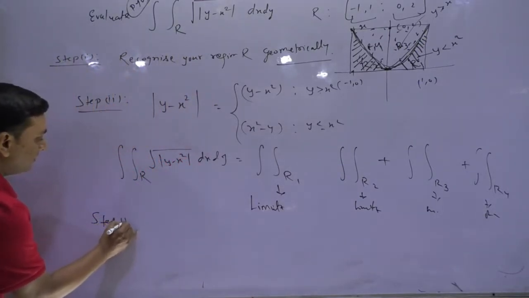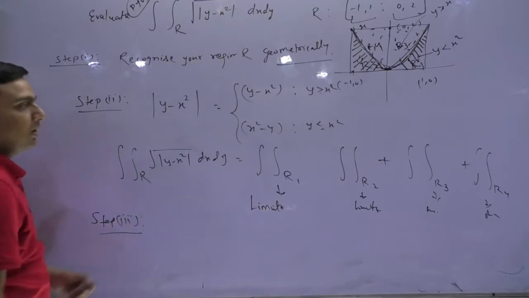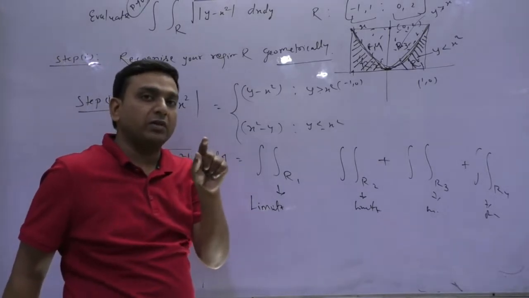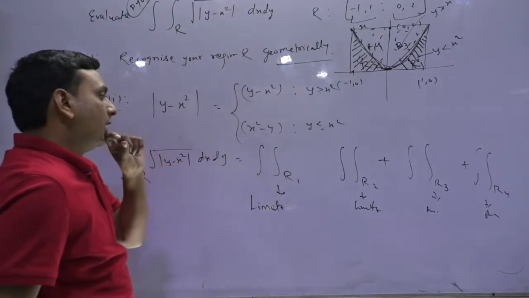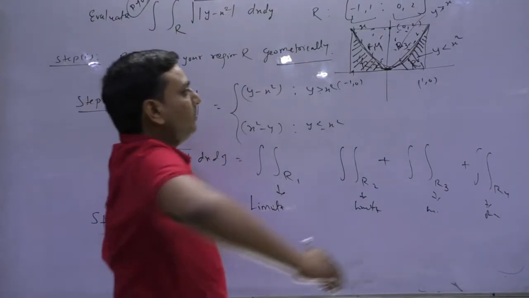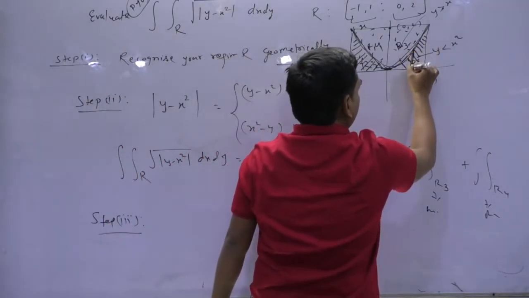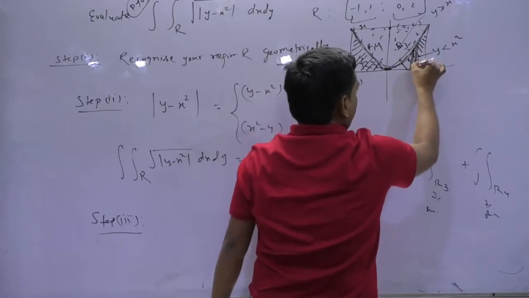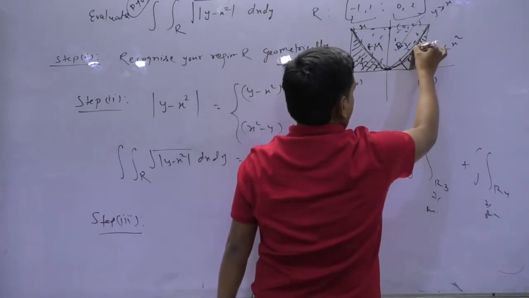Step third is discussing the limits, the limits for the variables x and y. How do we think about the limits? Please be on the board. I am going to tell you for this region, R1 only.